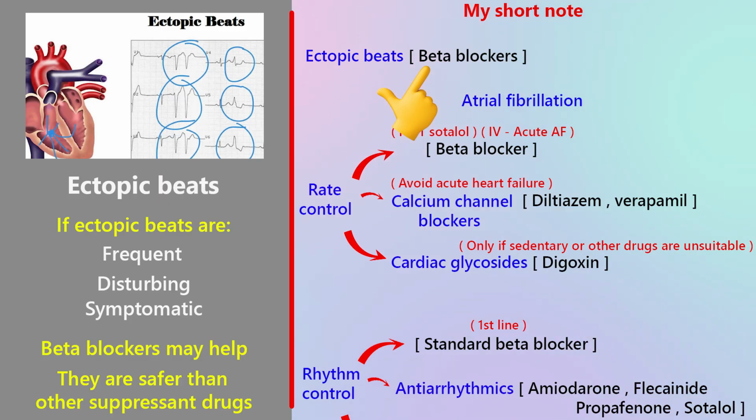Why beta blockers? Because they reduce sympathetic activity, they reduce heart irritability, they reduce symptoms safely, and most importantly, they are safer than other suppressant antiarrhythmic drugs. Always remember this hierarchy. Start simple. Start safe. Avoid aggressive drugs unless necessary. Remember this flow: arrhythmia detected, ECG, find cause, then treat rhythm if needed. If you write this logic in exams, you will always score.